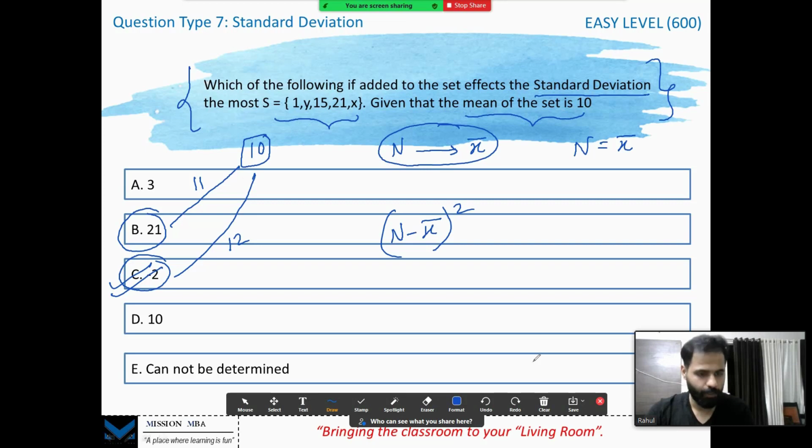Simple as it is. Keep in mind two most important concepts of standard deviation. One, standard deviation is never negative, only positive or 0, and that too 0 only in one scenario, when all the numbers are equal. Second, standard deviation is impacted the most when you add a number which is farthest from the mean, and the number which impacts it the least is the number which is itself the mean. So if you add another number equivalent to the mean to the set, it will be impacted in the least manner.